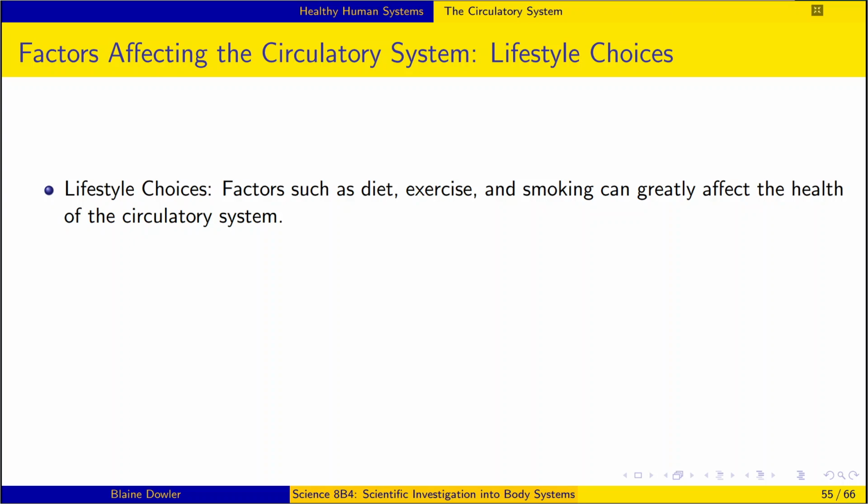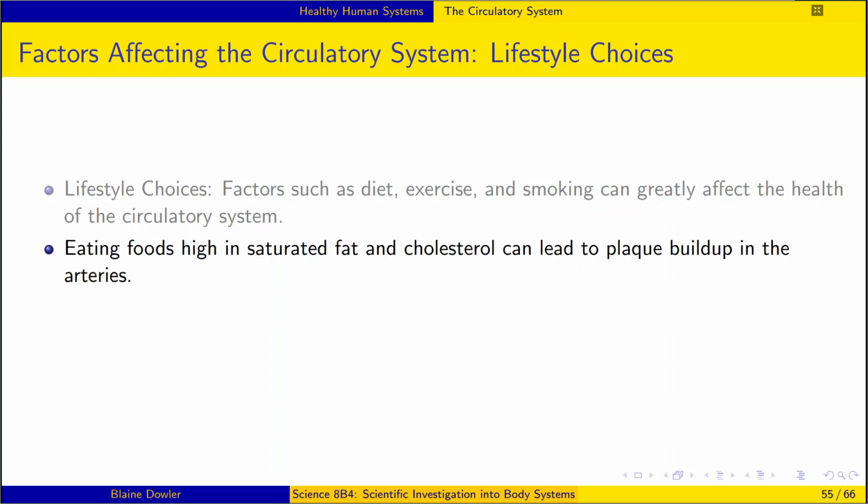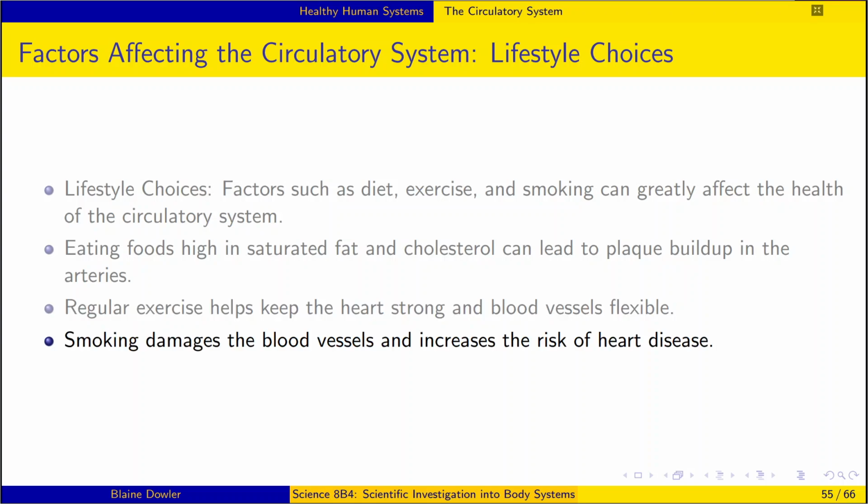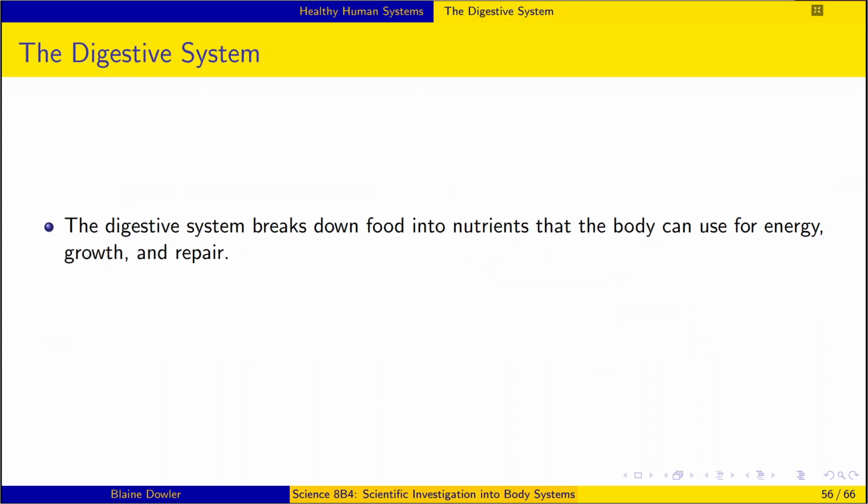Lifestyle choices. Factors such as diet, exercise, and smoking can greatly affect the health of the circulatory system. Eating food high in saturated fat and cholesterol can lead to plaque buildup in the arteries. Regular exercise helps keep the heart strong and blood vessels flexible. Smoking damages the blood vessels and increases the risk of heart disease.